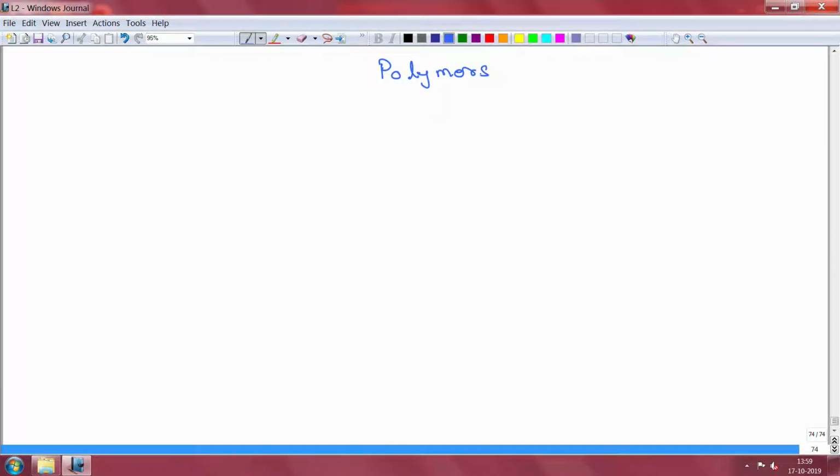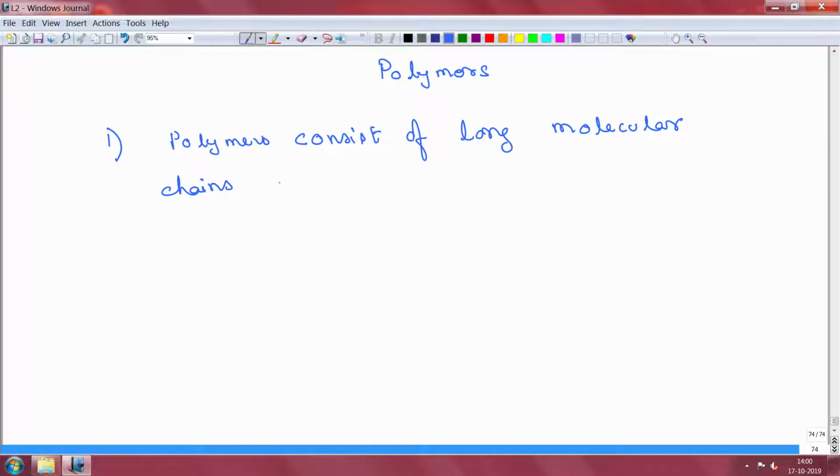and some of the important points or issues that we discussed is that polymers basically consist of long molecular chains of covalently bonded atoms.